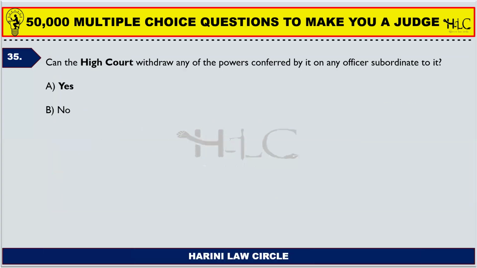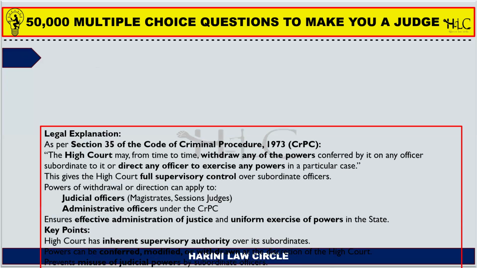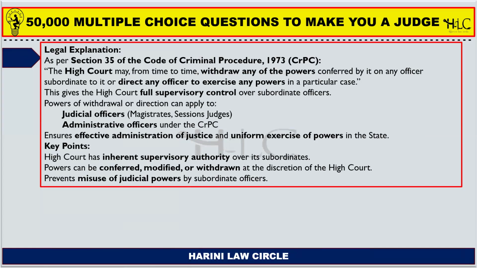Next one. Can the High Court withdraw any of the powers conferred by it on any officer subordinate to it? The answer is yes. The High Court can withdraw the powers conferred by it on any subordinate officer. As per section 35 of the Code of Criminal Procedure, the High Court may, from time to time, withdraw any powers conferred by it on any officer subordinate to it or direct any officer to exercise any powers in a particular case. So this provision gives the High Court full supervisory control over the subordinate officers,